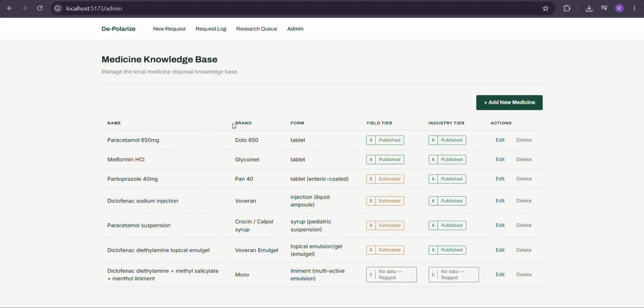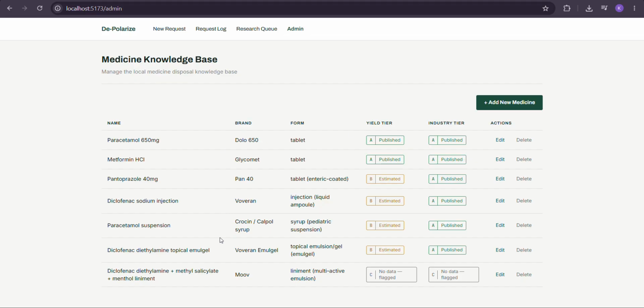So now it finds the composition, it finds the methods to recover the recoverable from the medicine, it finds the use case of the recovered extractions, and it finds the processes to destroy the remaining waste. I think it is a great tool considering that we are trying to solve the second biggest problem of India, and the scale of this project is massive. If you know anything about dialysis, you will come to the fact that dialysis produces a good amount of potassium, other minerals and electrolytes, which can also be used in fertilizers. So the scale of this project is massive.